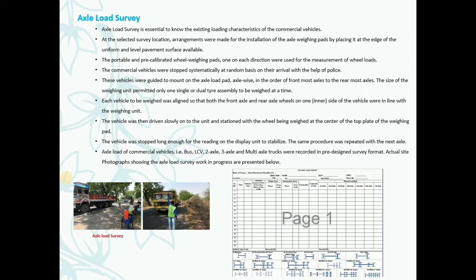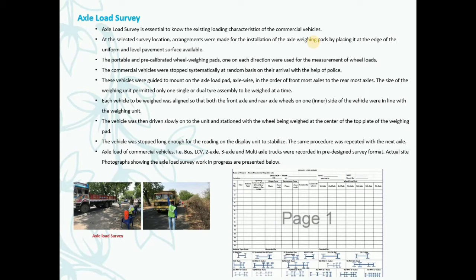Now the next is axle load survey. This is a very important survey for designing the flexible pavement or rigid pavement, for both. Okay, so now how to do, that is the important. At the selected survey location, arrangements were made for the installation of axle weighing pads. So two axle pads should be there. So you should be aware about the arrangements. Means proper paved surface should be selected, and straight portion should be selected to avoid traffic jams and congestion problems and accidents also. Okay, so straight portion visibility should be there.